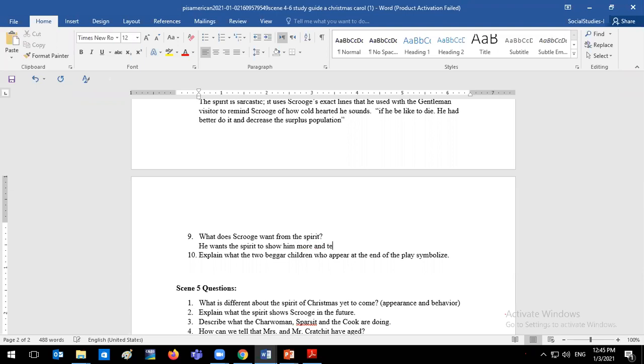And he went to Fred's house. Good job. If you want somewhere happy, he tells him, I can take you to the only happy place in the present, your nephew's house. And Scrooge says no, he doesn't want to go. Exactly, Muhammad. Okay. So what does Scrooge want from the spirit? He wants the spirit to show him more and to teach him more.